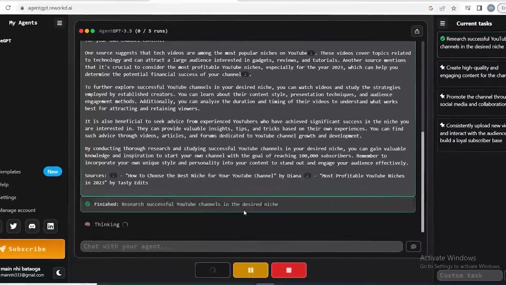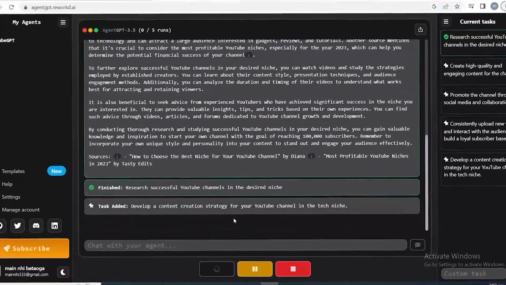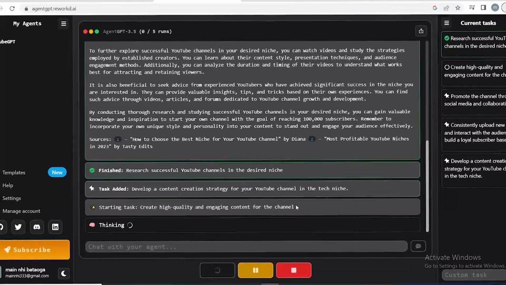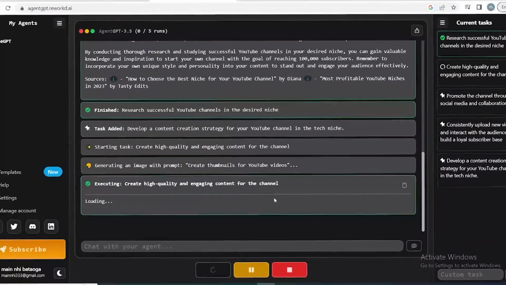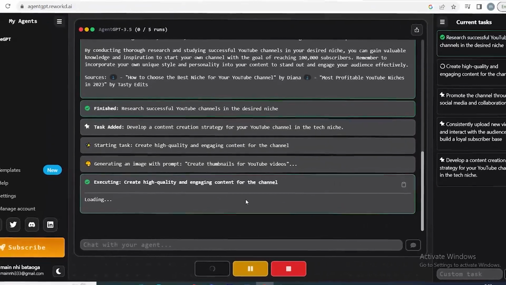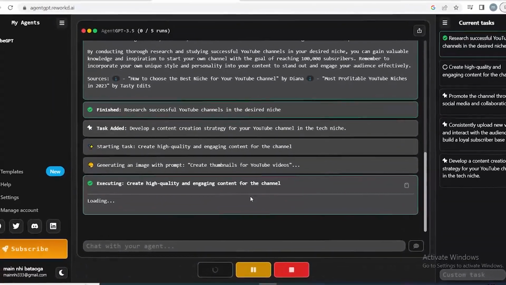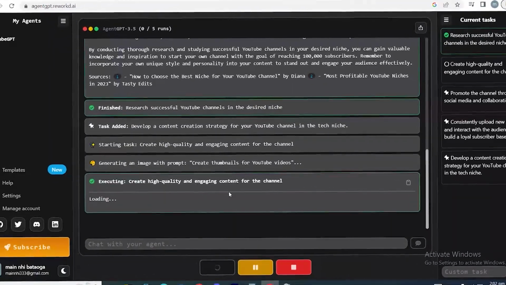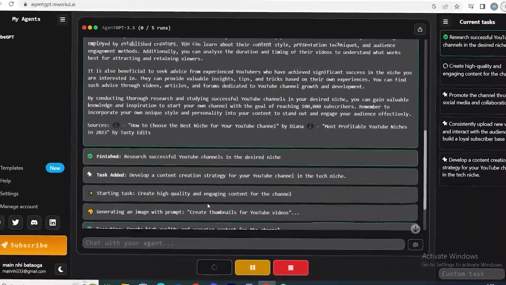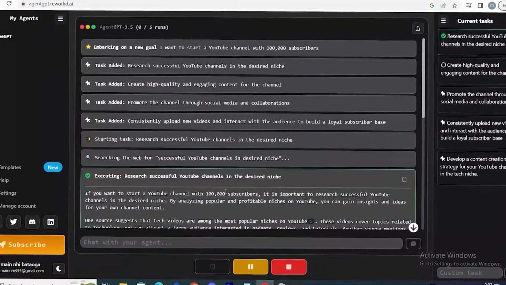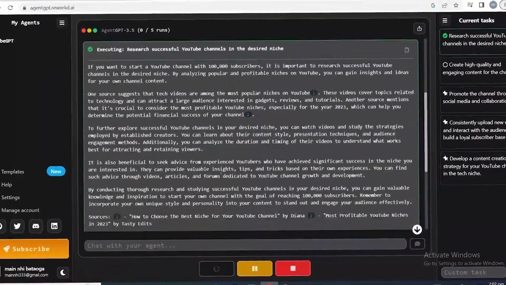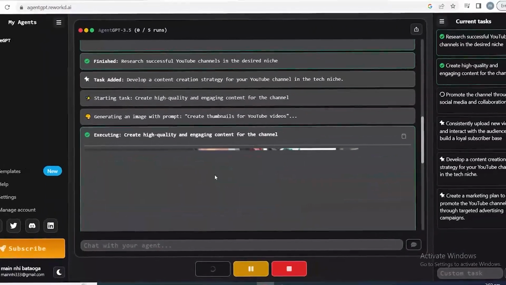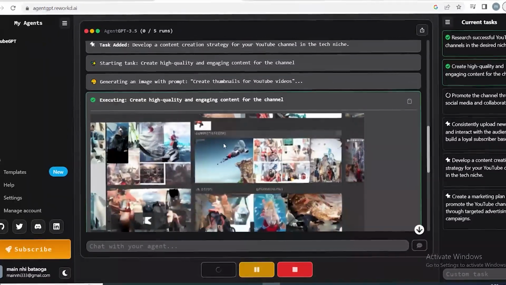Then it will give you ideas for what it intends to do next, such as producing and releasing high-quality videos on a regular basis, promoting the channel on social media and other websites to draw viewers, interacting with subscribers, inviting feedback and suggestions for new subjects and subject matter for videos, and much more. It never stops creating new chores, it just keeps going. In other words, it's not just writing a list, it's actively attempting to complete those activities independently before continuing.